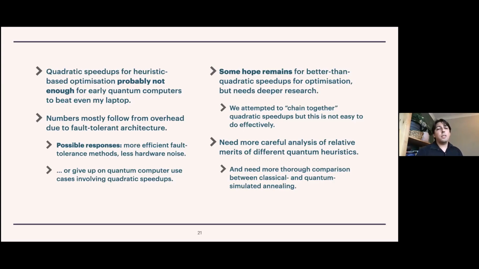So the basic lesson here is that based on our analysis, it seems as though quadratic speedups for heuristic-based optimization are probably not enough to see early quantum computers beat even my present-day laptop. These numbers are mostly falling from overheads due to the fault-tolerant architecture, so this is the need to correct errors faster than they occur in a noisy system. And then the natural response is to maybe look for more efficient fault tolerance methods, or maybe try to reduce the hardware noise. But I think we all know that everybody's working very hard at that anyway.